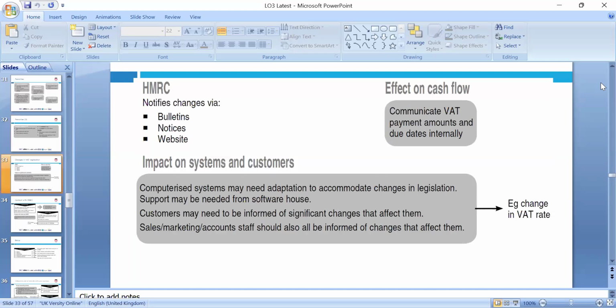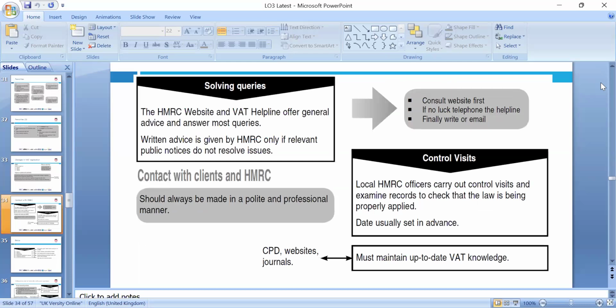Okay, HMRC bullet points, of course, notices, website, changes carry on, which we need to be effect on the cash flow, communicate the VAT payment amount and due dates. So of course, HMRC is helping in those perspectives. So impact on the system and the customers: the computerized system may need adaptation to accommodate the changes in the legislation, which we have to look around, and the customer may need to be informed of significant changes that affect them. So we have to look around changes in VAT rate.